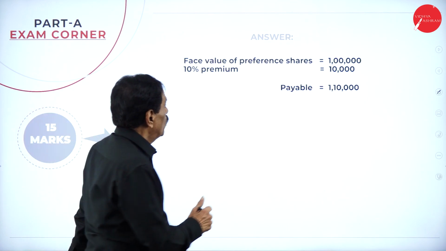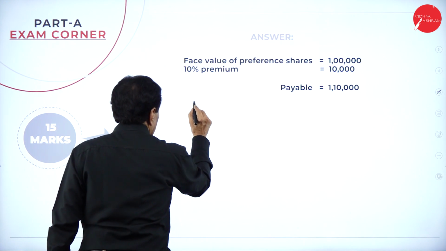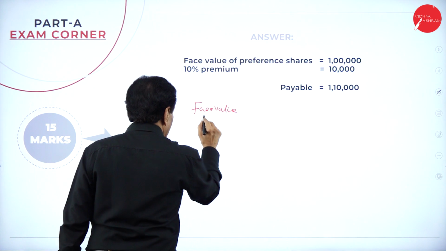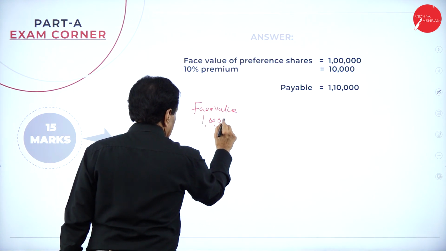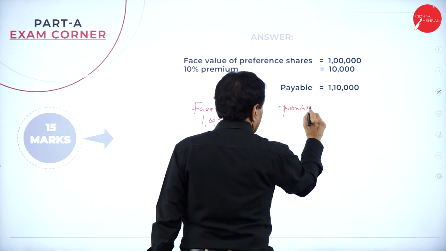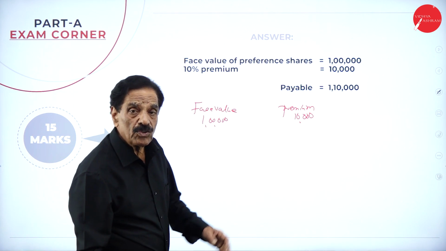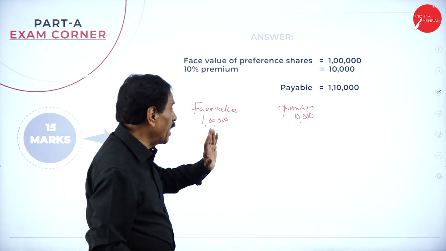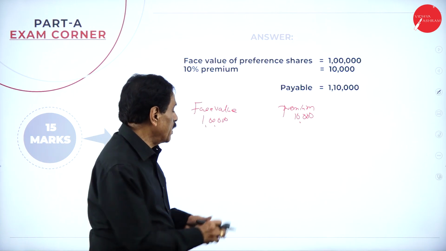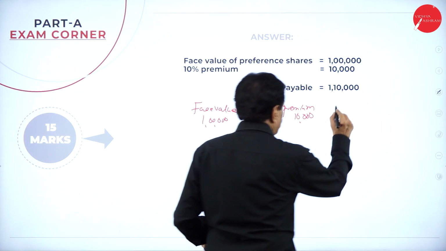See that you've got 1 lakh and 10,000. Face value to be redeemed is 1 lakh. Premium to pay is 10,000. The law says first you have to clear the premium. How much premium to clear? 10,000. Here a fresh issue has been made now. How much fresh issue?